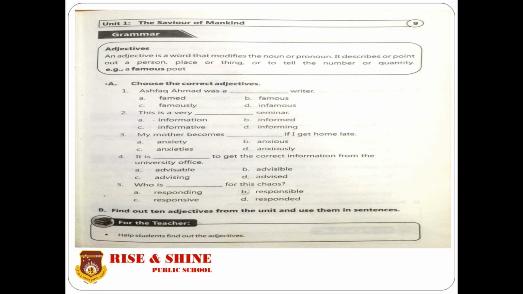My mother becomes dash if I get home late. Anxiety, anxious, anxieties, anxiously. My mother becomes anxious if I get home late. It is dash to get the correct information from the university office. Options are given here: advisable, advised, advising, advise. Here two options can be used: advisable or advised. Who is dash for this chaos? Responding, responsible, responsive, responded. Who is responsible for this chaos?